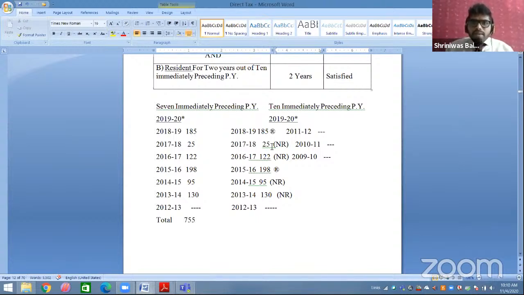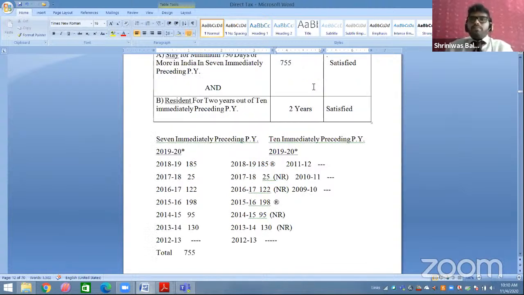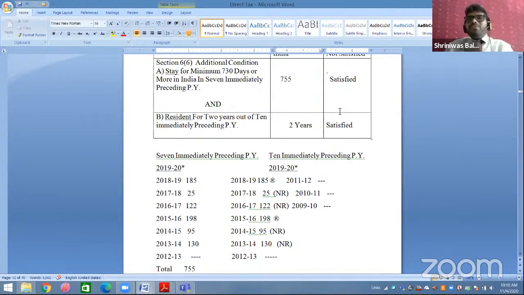Minimum you wanted resident for 2 years, and you can clearly see 18-19 and 15-16 were the resident years. So it means you are a resident for 2 years out of the 10 immediately preceding previous years. So you are also satisfied with point B.